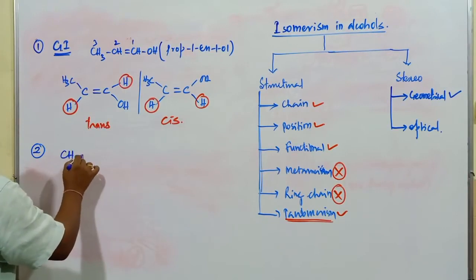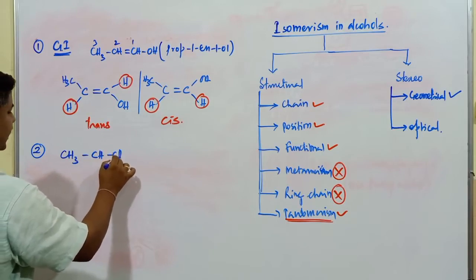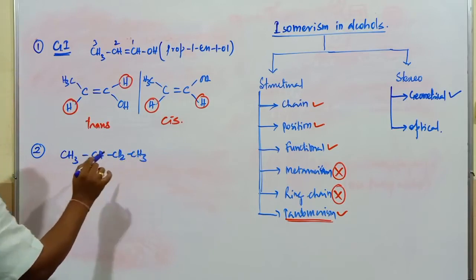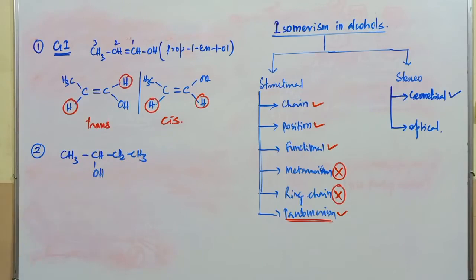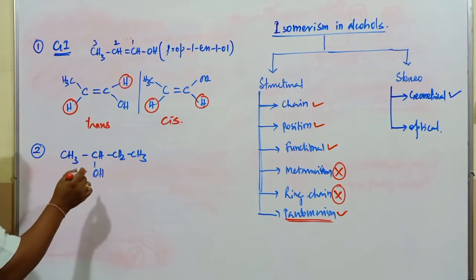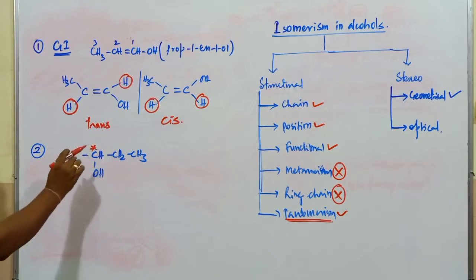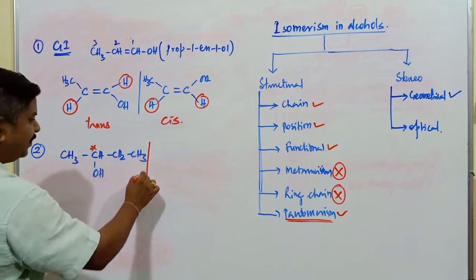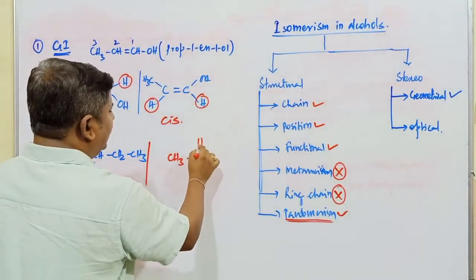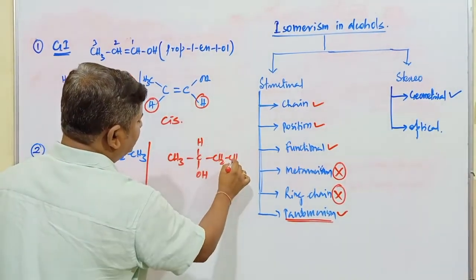So this is CH3, it is C, this is H, next one CH2, this is going to be CH3, this is OH. What is the total number of carbon atoms in this compound? Totally there are 1, 2, 3, 4 carbon atoms. Out of these 4 carbon atoms, this carbon atom is called the chiral carbon atom. So this is CH3, this is C, it is H, this is going to be OH, and it is CH2, CH3.